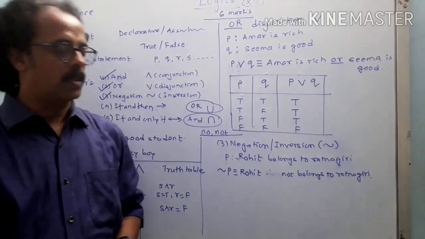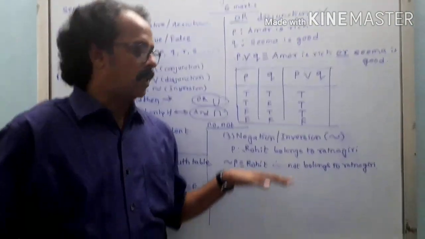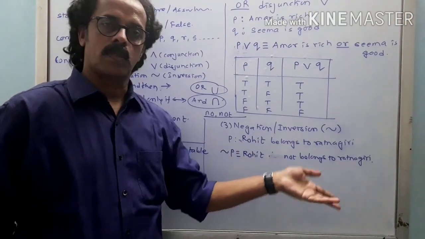They are not looking out for your grammar, they are looking out for that word. You don't have to say that Rohit belongs to Mumbai. No, Rohit not belongs to Ratnagiri.